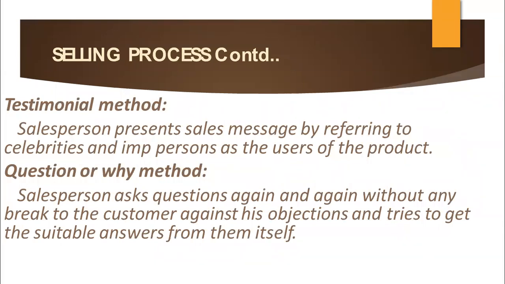Testimonial method: a salesperson presents the sales message by referring to celebrities and important persons as users of the product. Questions or why method: the salesperson asks questions again and again without any break to the customer about his objections and tries to get the suitable answers from the customer themselves.